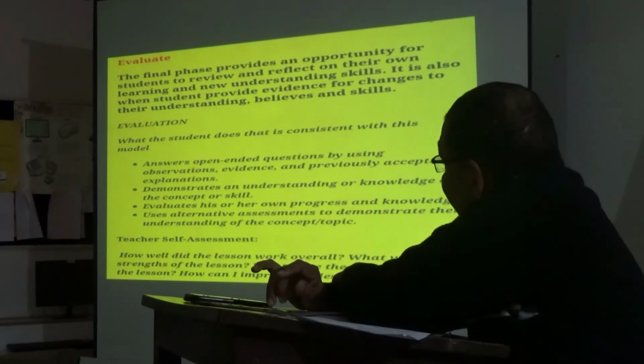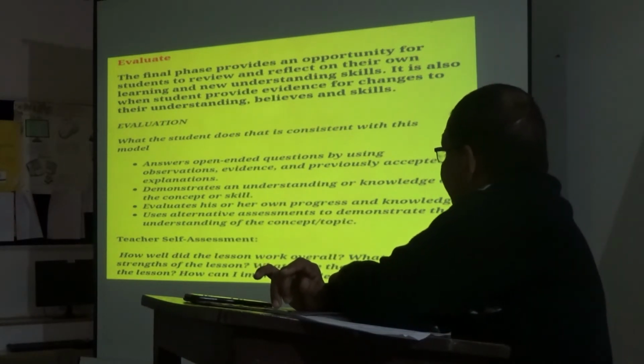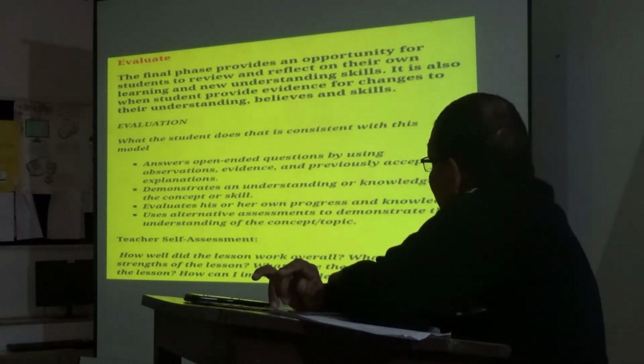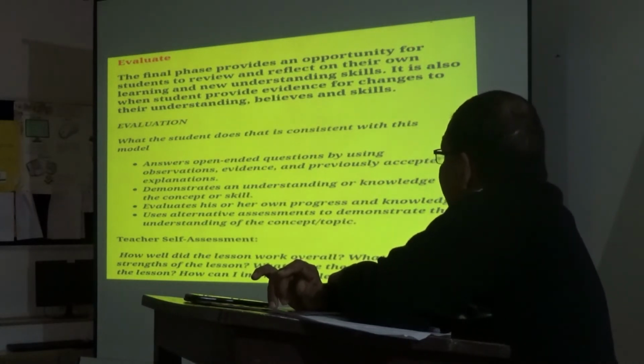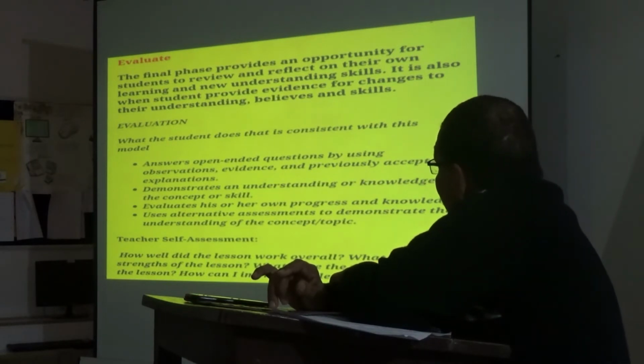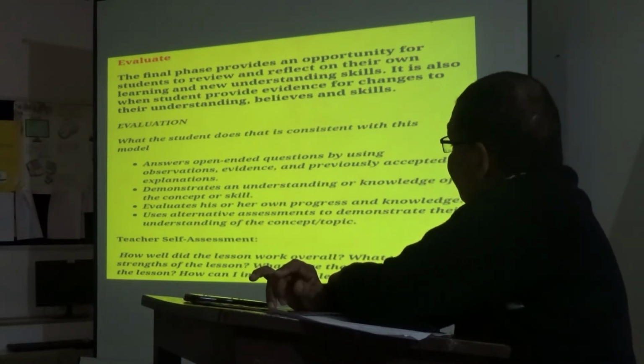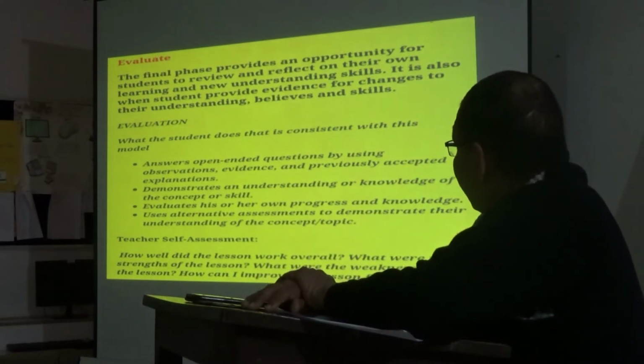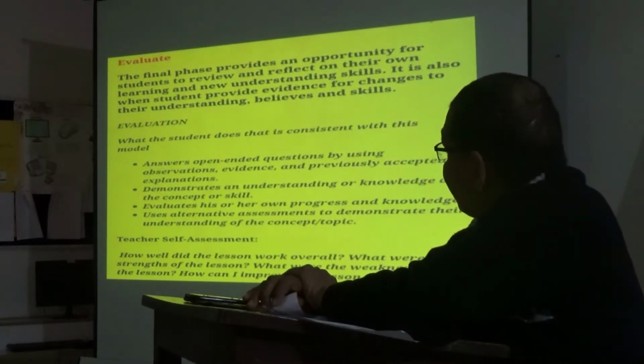Evaluation: what the student does that is consistent with this model. Answers open-ended questions by using observations, evidence and previously accepted explanations.